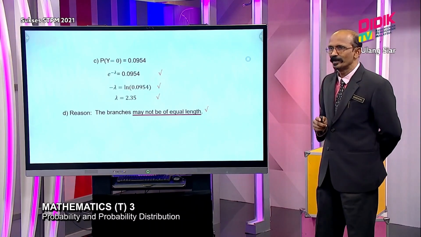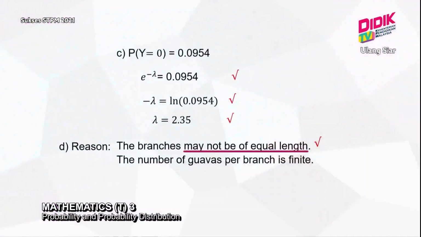The next one: for Poisson distribution, the property is that it can go up to infinity. But in a guava tree, in a branch, the most we can have is a finite number of guavas. We cannot have an infinite number of guavas. So the second reason is finite. If the students answer this question correctly, they get a total of 15 marks, correct?